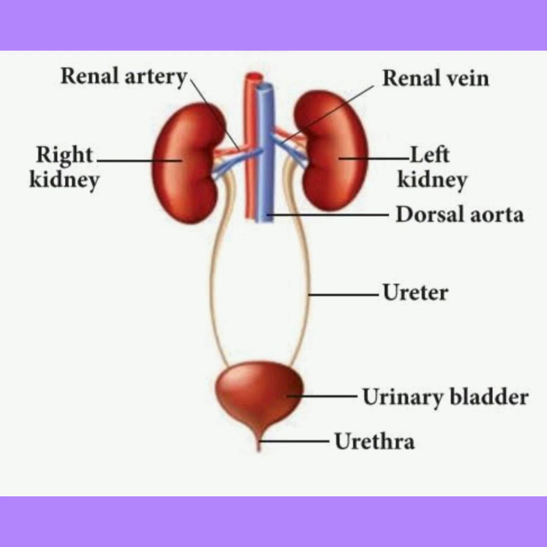Now, this liquid waste passes through the ureters and reaches the urinary bladder. It is stored in the urinary bladder and is thrown out through the urethra when we urinate. This is our excretory system.